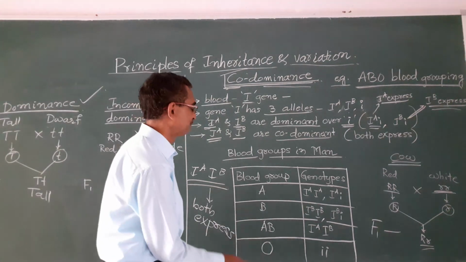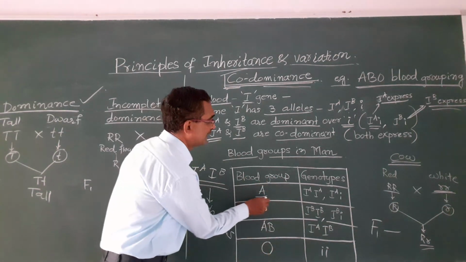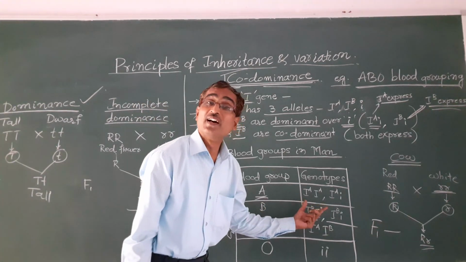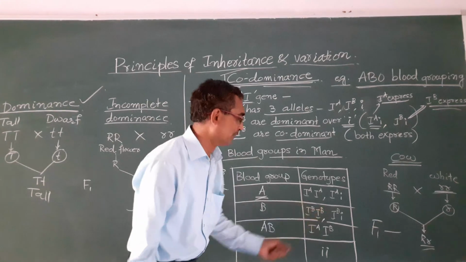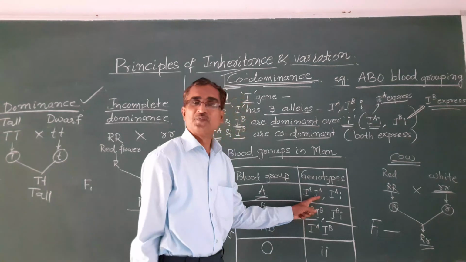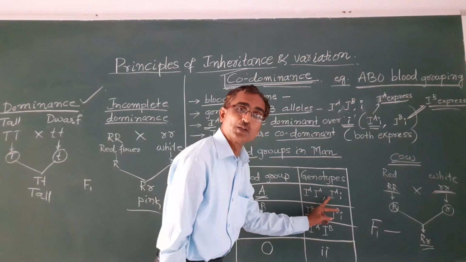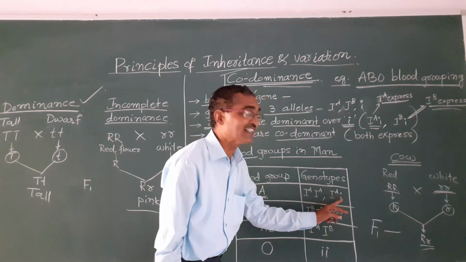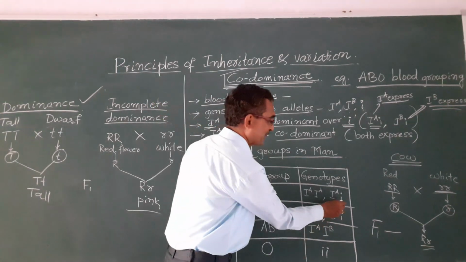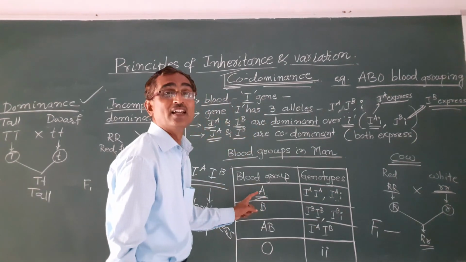In this chart, this column has the blood groups. When the blood group is A, what is the genotype of that blood group? It will be IA IA. Then we will have A blood group. Another possibility is when IA and small i are there, then also we have A blood group, because IA is dominant and it will express, so the blood group will be A.